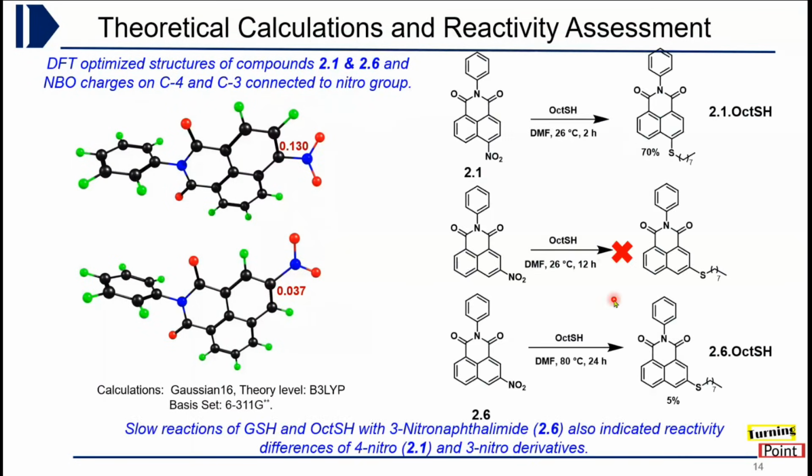And also the same fact was checked by doing a reaction. We did a reaction of 4-nitronaphthalimide with octane thiol under DMF condition. It went at room temperature with a good yield of 70%, whereas the 3-nitro compound reacted only at very high temperature and gave a very low yield of 5%. That also tells that the 3-nitro is very much inert towards nucleophilic substitution.